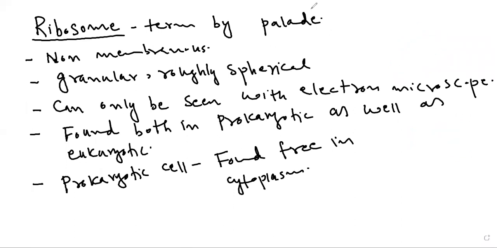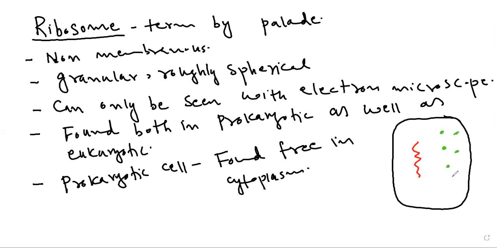Look at here. So for example, this is a prokaryotic cell. This is the genetic material of prokaryotic cell, and these are ribosomes. You can see here these ribosomes are these green structures. Ribosomes are found free in the cytoplasm in prokaryotic cell. While in eukaryotic cell, ribosomes are found differently.